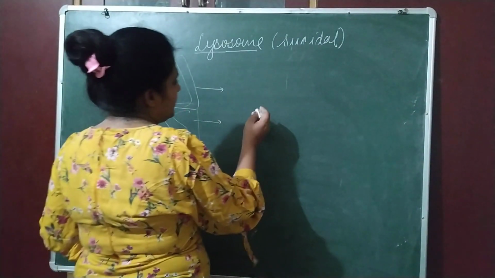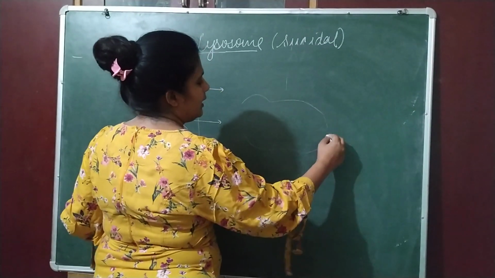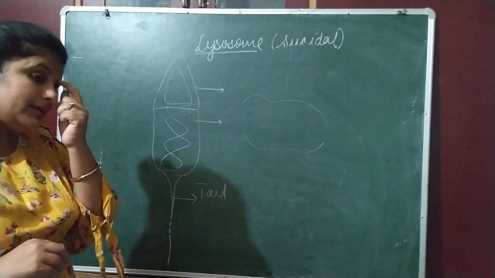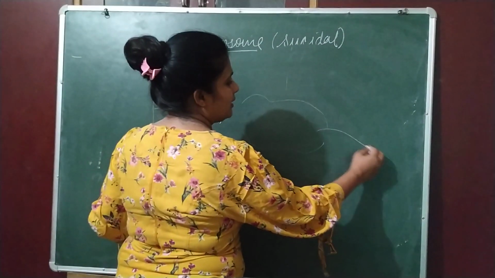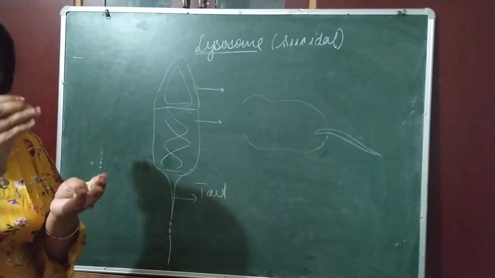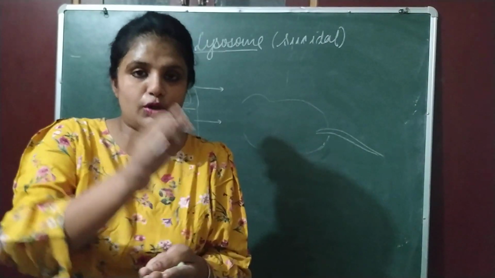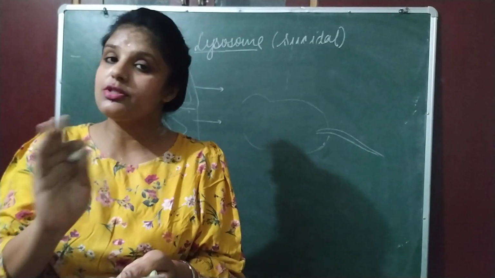Similarly, you might have read about frog, okay? When the frog is in its young stage, in the tadpole stage, it has a tail. And when it converts from tadpole to frog stage, at that time it does not have a tail.